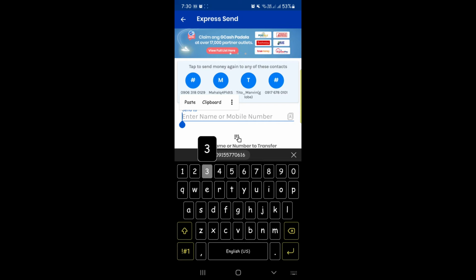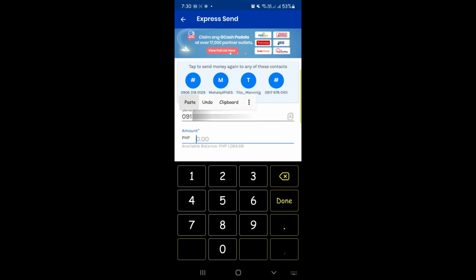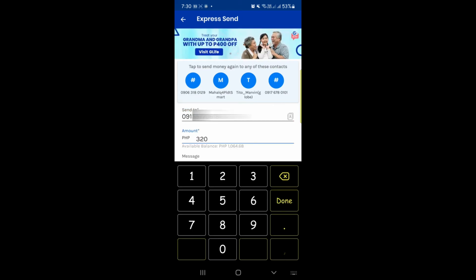You have options here, enter name or mobile number, but most of the time what I use is the phone number. Just want to make sure that we have the correct information of the person we are sending the money to, right? So you'll just go ahead and enter the information of that person. Let me just enter and try to hide that one.